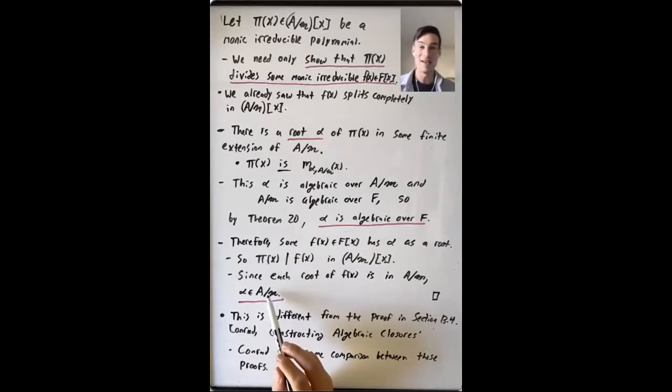And we have seen that every monic irreducible polynomial in A mod M bracket X has a root in A mod M, which shows that every non-constant polynomial in A mod M bracket X has a root in A mod M. So A mod M is an algebraically closed field that is an algebraic extension of F. So it is an algebraic closure of F.